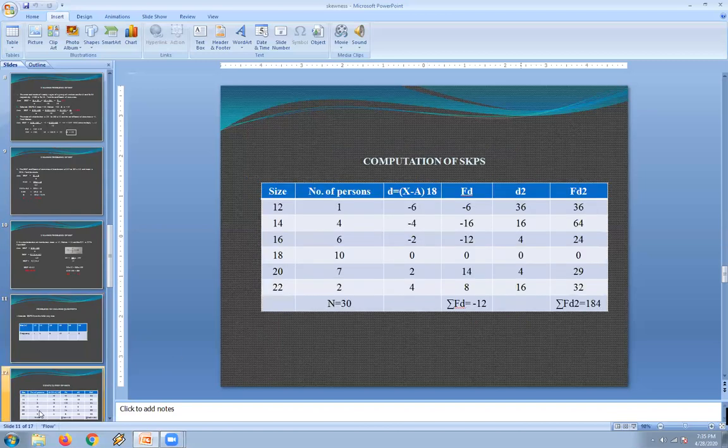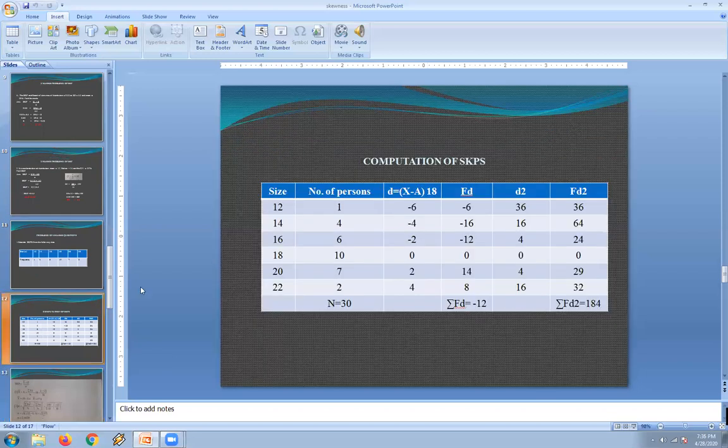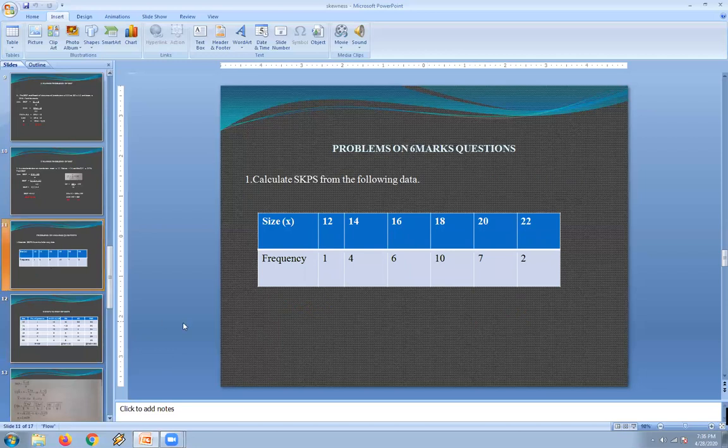Now for the calculation of SKP, by seeing this question itself, we can decide the mode value: the highest frequency is 10, and the value corresponding to that is 18. So the mode value can be said to be 18, because here it is exact. We can see it very clearly by the inspection method that the highest frequency corresponds to 18, which is the mode value.